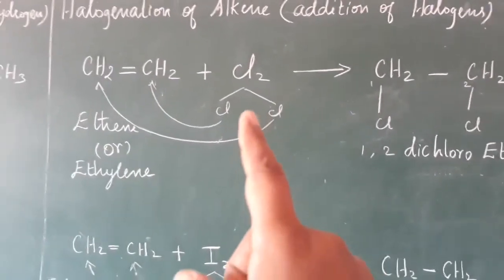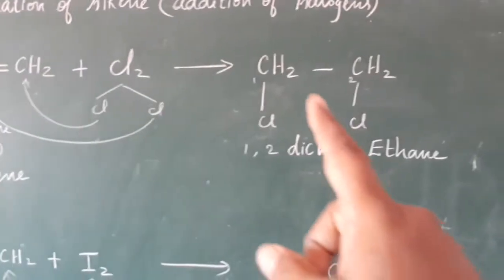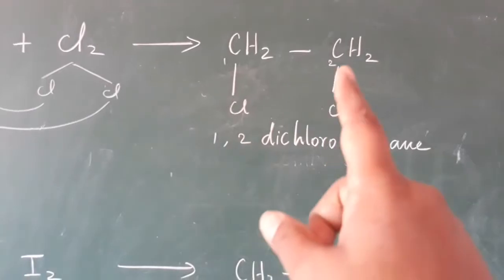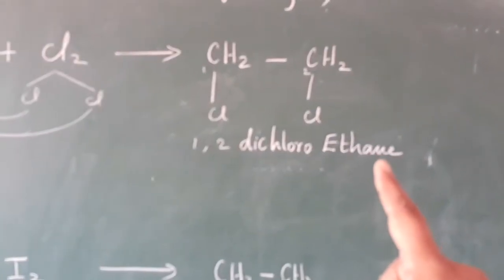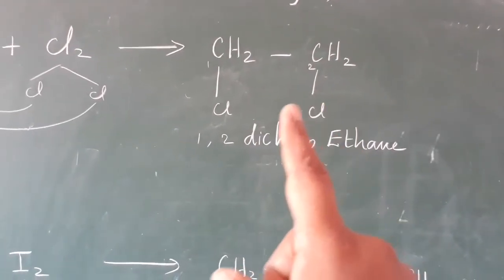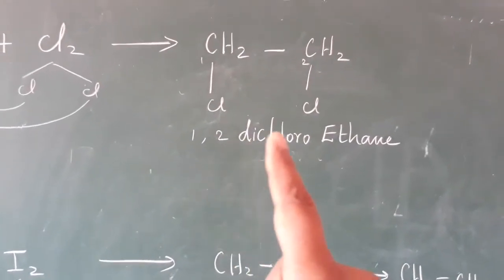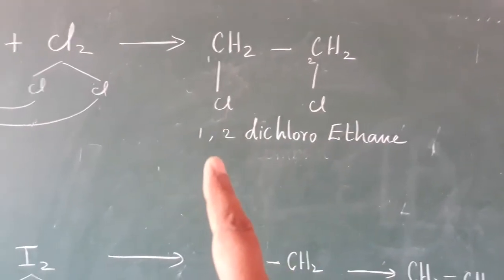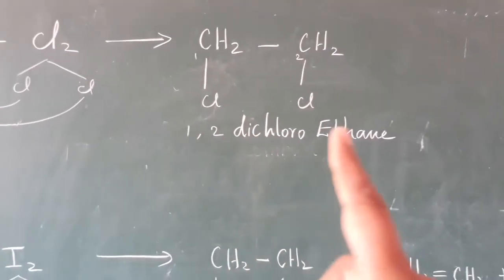Next, when the chlorine is added we get CH2Cl, CH2Cl. I put 1,2: there are two carbons, 'eth' and a single bond, ethane, and the first carbon and second carbon have chlorine. So we indicate the chlorine on the two carbons separately by the numbers 1,2: 1,2-dichloroethane.